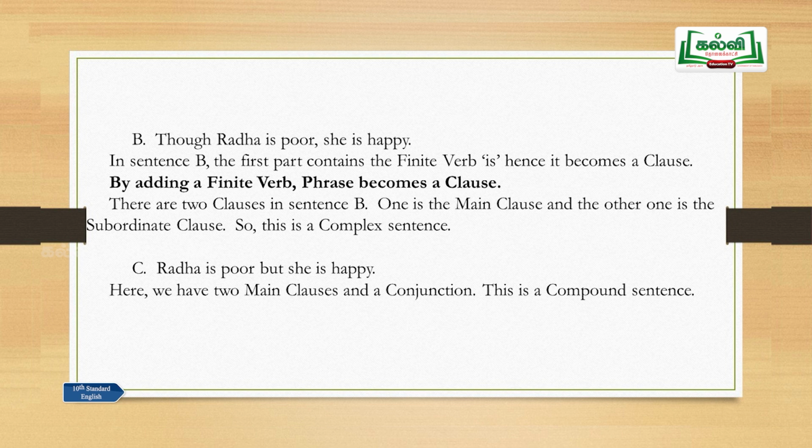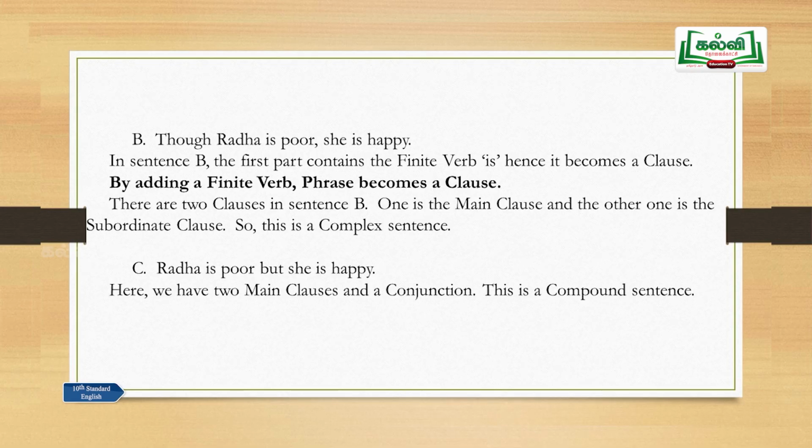And in sentence B, the first part contains the finite verb is. So, being has been changed into is. That is, a non-finite verb has been changed into a finite verb. Hence, it becomes a clause. So, the phrase becomes a clause. Though Radha is poor, as I just added the word though here, it does not give the complete sense. It is a subordinate clause. She is happy, that is the main clause. So, one main clause and one subordinate clause we have here. So, you can call it a complex sentence.